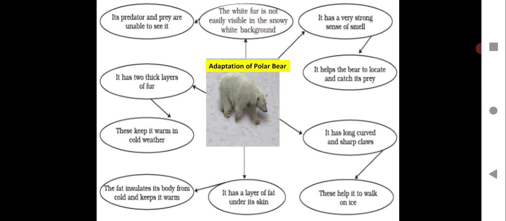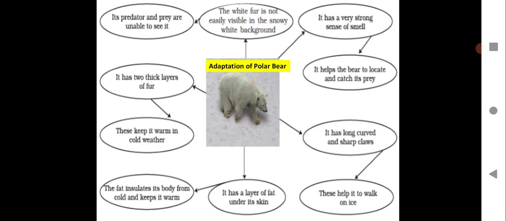So if you keep any animals which is not belonging to the polar region, the animal will not survive. Can you think of camels surviving in polar region? Camels stay in Rajasthan, you know, it's a very hot, dry region where they have to adapt themselves accordingly.